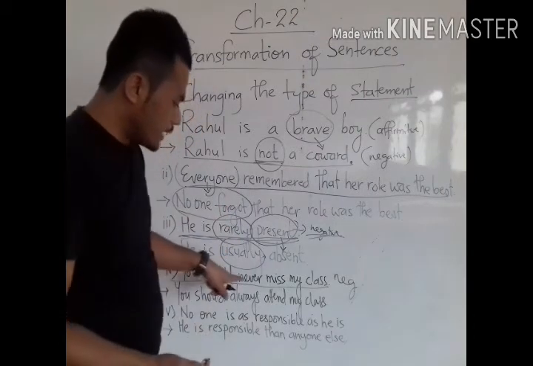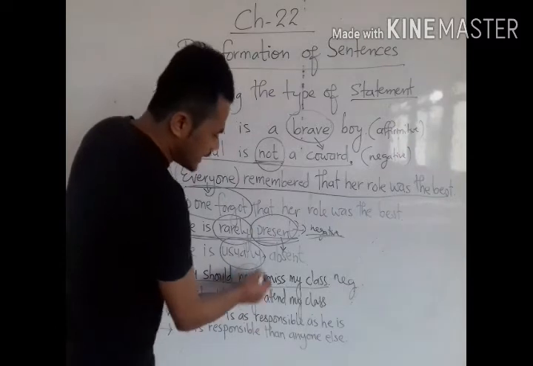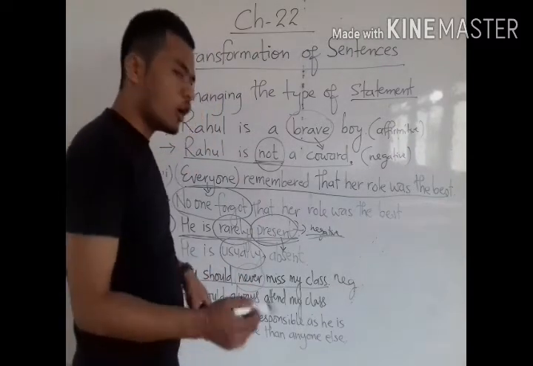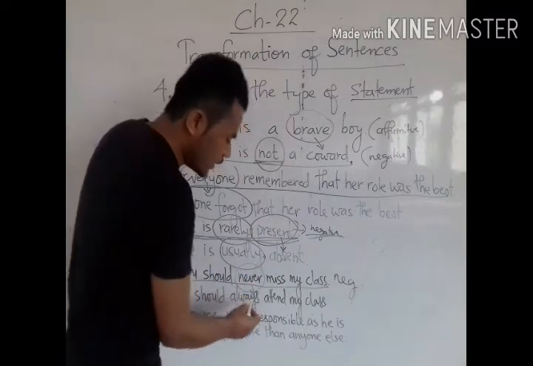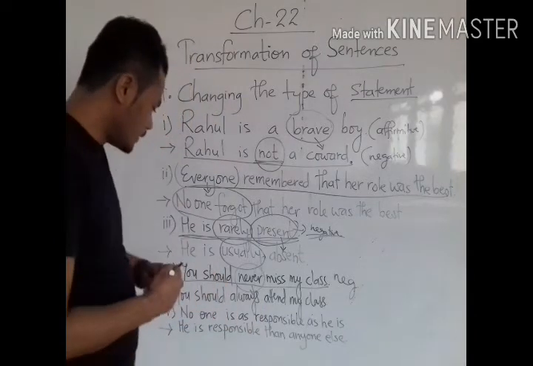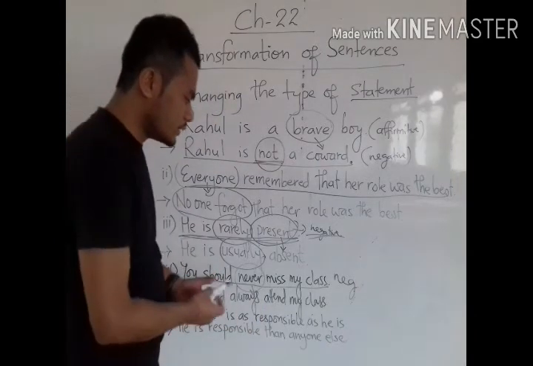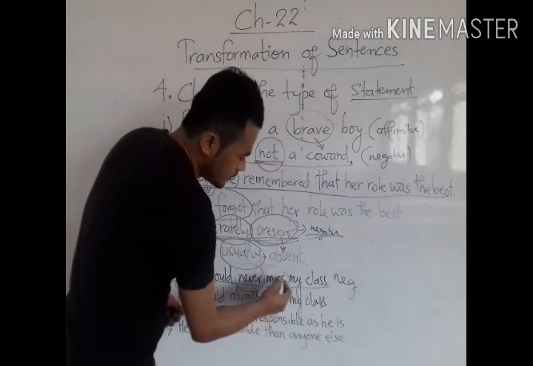Now, "you should never." "Never" is negative. I told you that the opposite of never is always. "Always" is positive. So, "You should always attend my class."